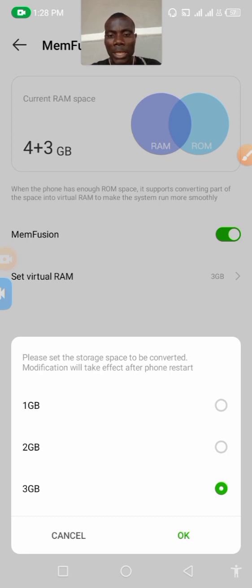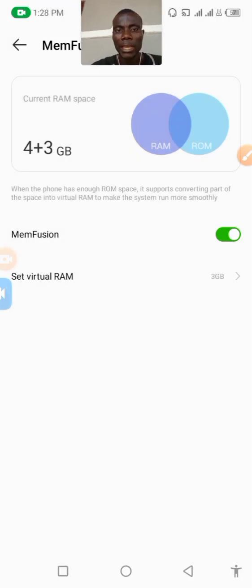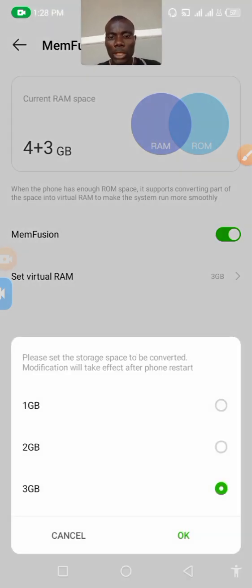After you have seen it, you select the one you want to use, you touch it. When you have touched it, you touch this modify. You touch the modify here. After you have seen the one you like, you press the OK or modify. Then after you have modified it, you switch off your phone and switch it on again. Then your phone will automatically increase in RAM. So that is how you increase the RAM of your phone.